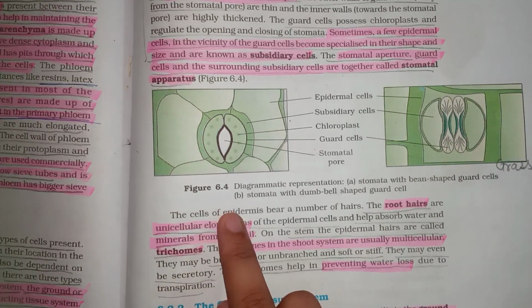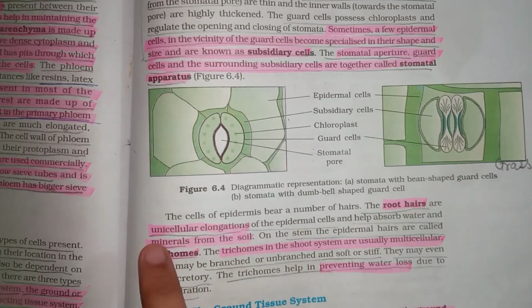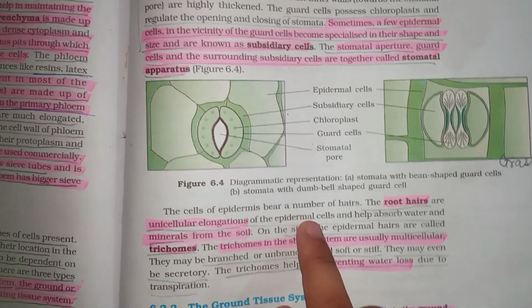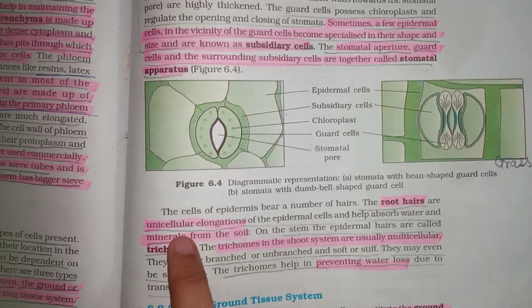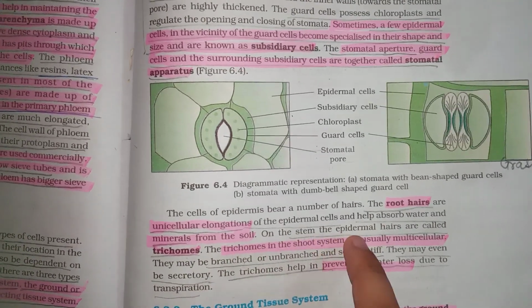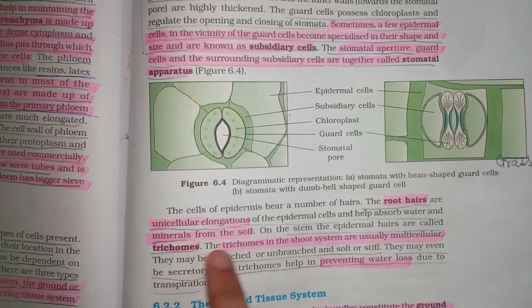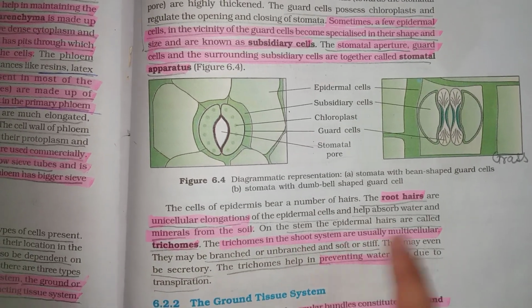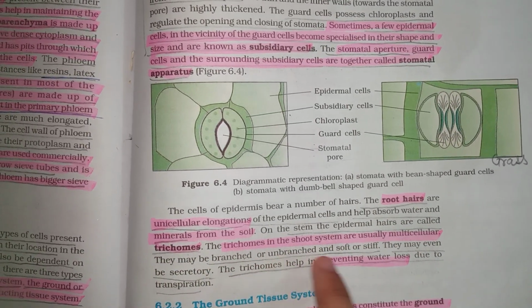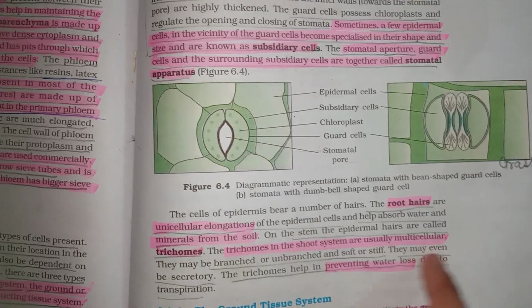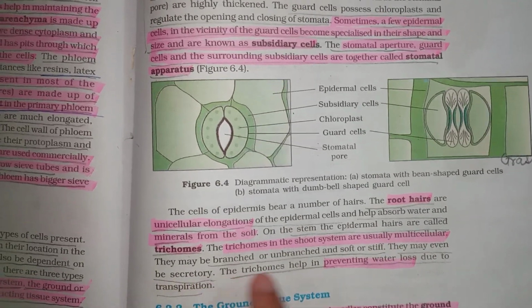The cells of epidermis bear a number of hairs. The root hairs are unicellular elongations of the epidermal cells and help absorb water and minerals from the soil. On the stem, the epidermal hairs are called trichomes. The trichomes in the shoot system are usually multicellular. They may be branched or unbranched and soft or stiff. They may even be secretory भी हो सकते हैं. The trichomes help in preventing water loss due to transpiration.